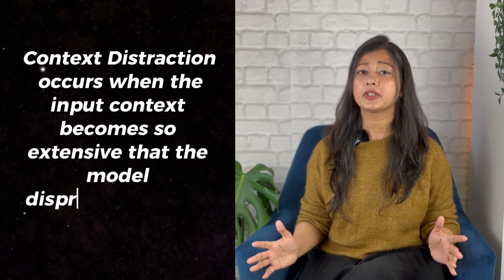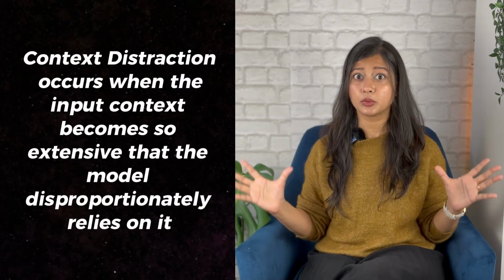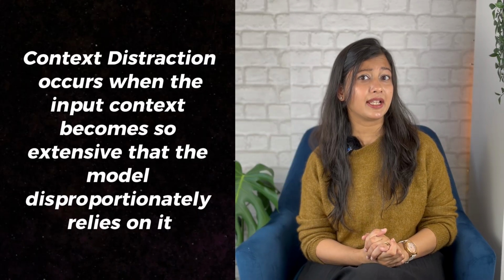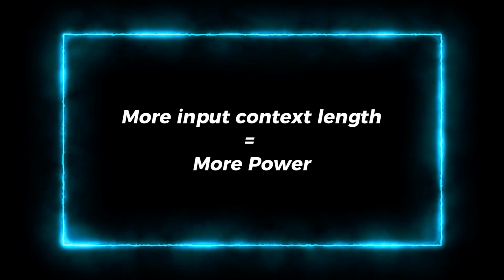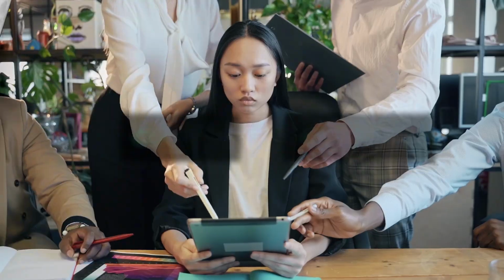Context distraction occurs when the input context becomes so huge that the model disproportionately relies on it. Most of the AI labs are running to give longer input context windows. Gemini gives you 1,000,000 tokens while Claude gives you 200k. You will think more input context length equals more power, right? Not exactly. Even with massive context windows, more isn't always better. Too much context can overwhelm the model. In fact, the model might repeat earlier patterns instead of synthesizing new insights.